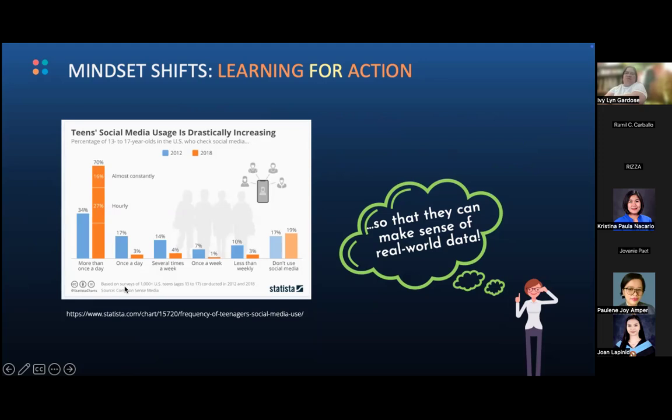So this data, and you can use this in your lesson, something like teen social media usage. And you can help them figure this out. And you can ask them, totoo ba ito na more than once a day? Mas madami, 70%. So you're using percent here, and you are teaching them to make sense of real world data by using the lesson, which is on percent, ratio, proportion, fractions, decimals, right?